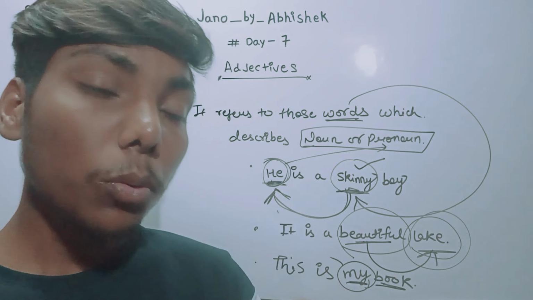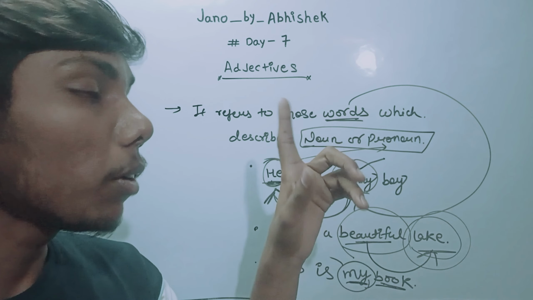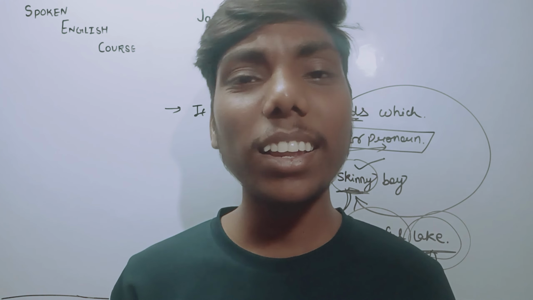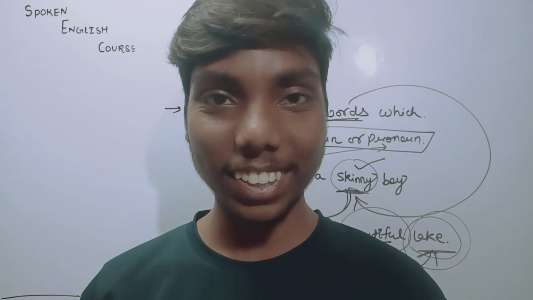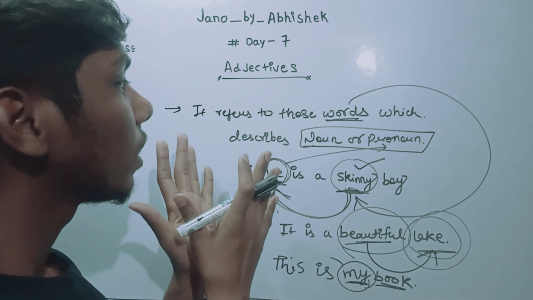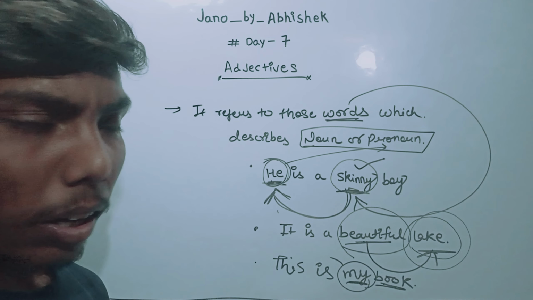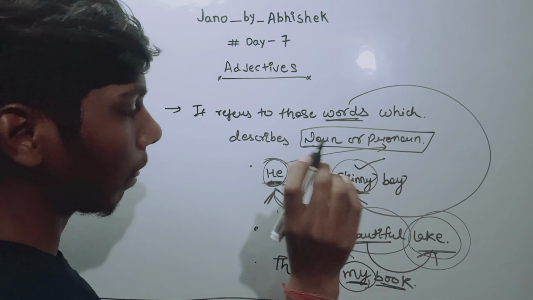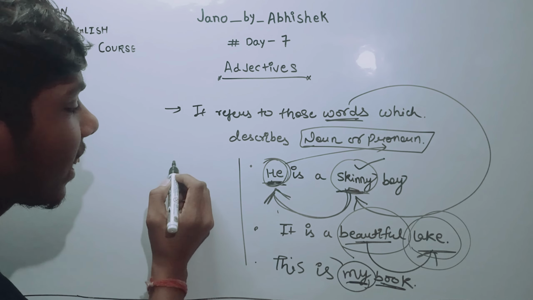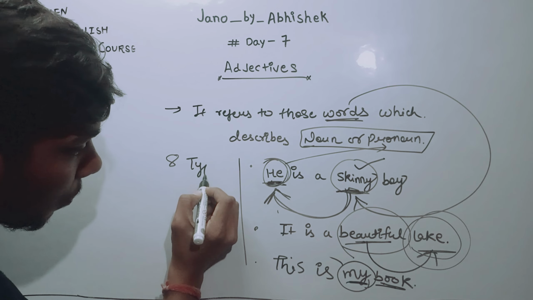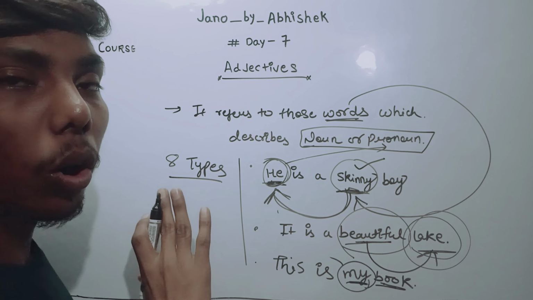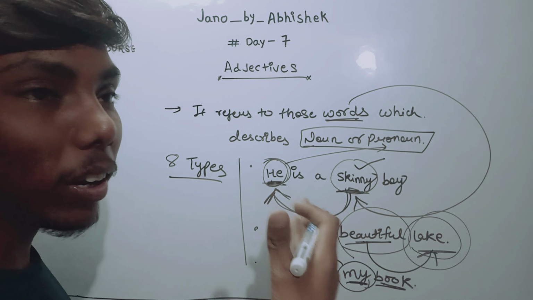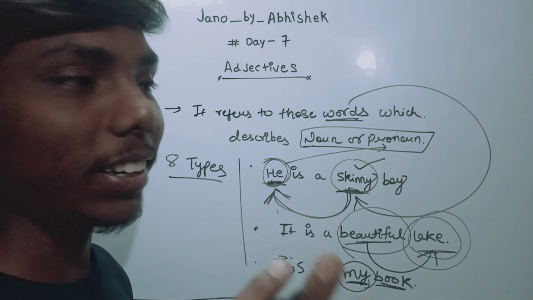So these words are those which describe more about a noun or pronoun, so we call them what? An adjective. How simple it is. Yes, let's start. What are the types of it? It has 8 types. Okay, don't be scared. These are all very simple, and you will definitely show your interest in knowing their types, because they are very interesting, really.